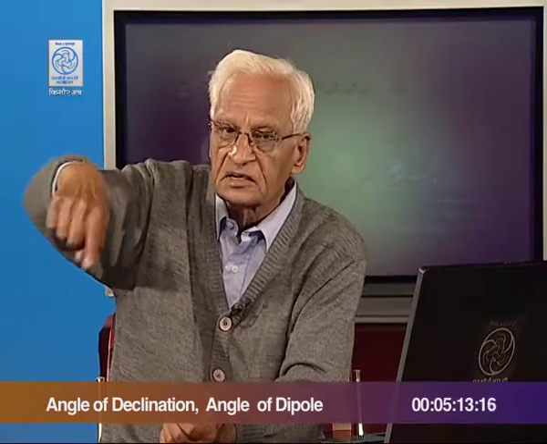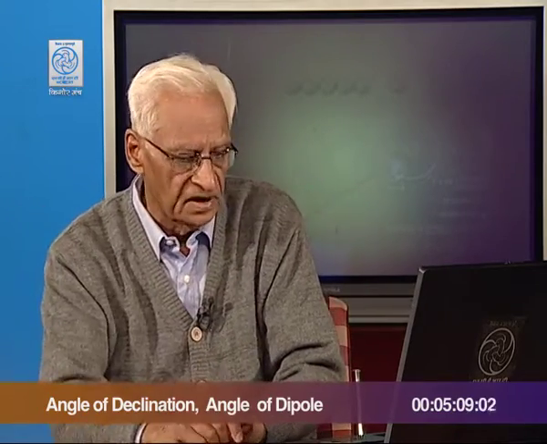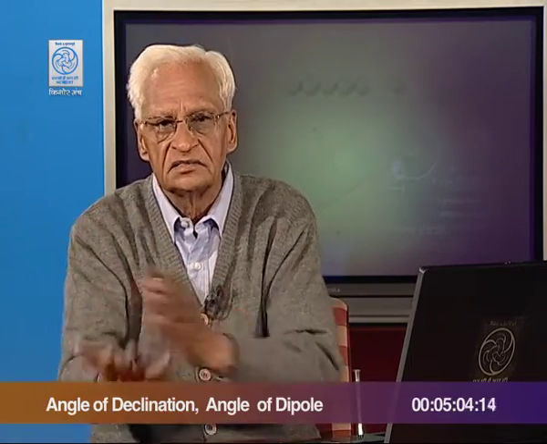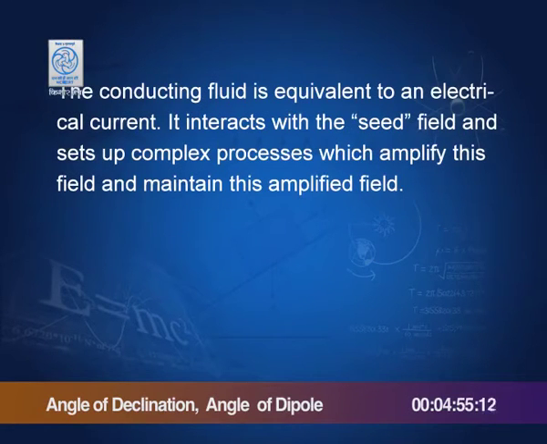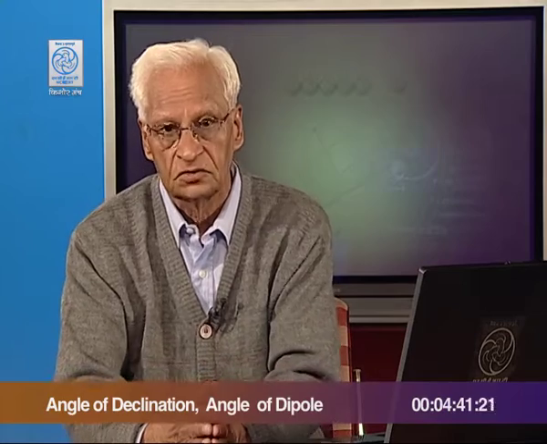Motion of an electrically conducting fluid is like a current. So, we need a current to amplify the magnetic field. You know, current has a magnetic field, therefore, it can in some way amplify the existing magnetic field. Conducting fluid is equivalent to an electric current. It interacts with the seed field and sets up complex processes which amplify this field and maintain this amplified field, and these complex processes are not yet fully understood.